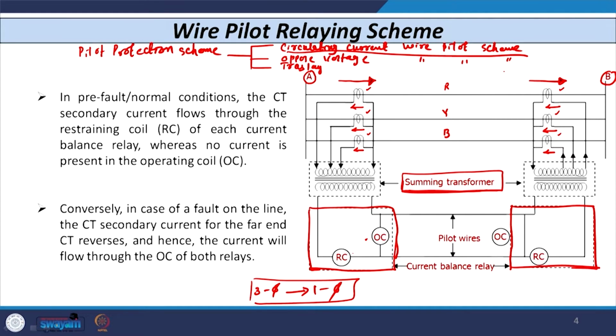Now, when there is no fault, or during the pre-fault condition, or in case of an external fault, say you have a line or conductor here and a fault occurs here, then the current entering and the current leaving are both the same. That means most of the current available on this relaying side flows through the restraining coil of the relay, and ideally 0 current flows through the operating coil. Practically, a very small value of current flows through the operating coil of the relay, which is known as the spill current.